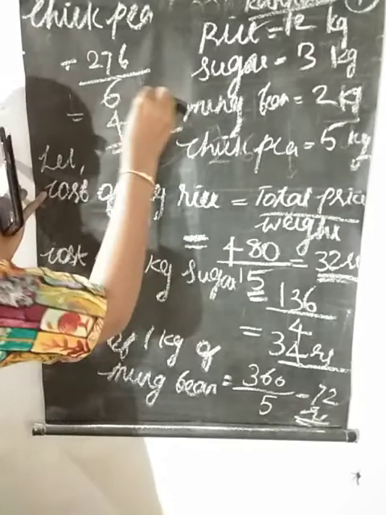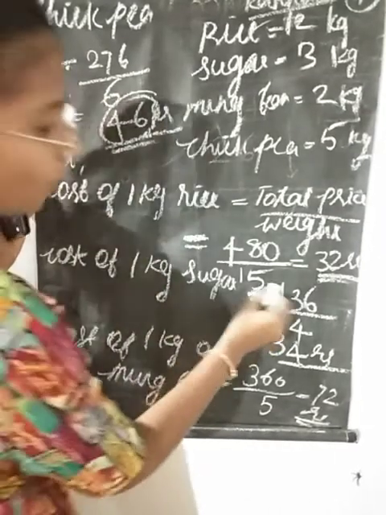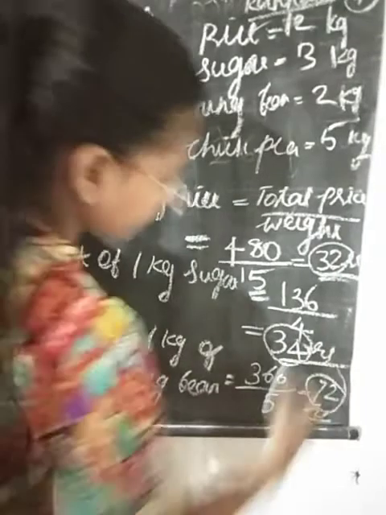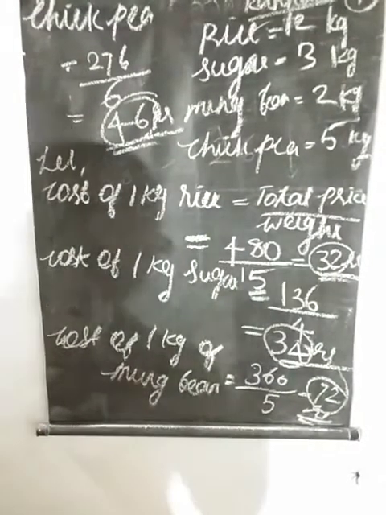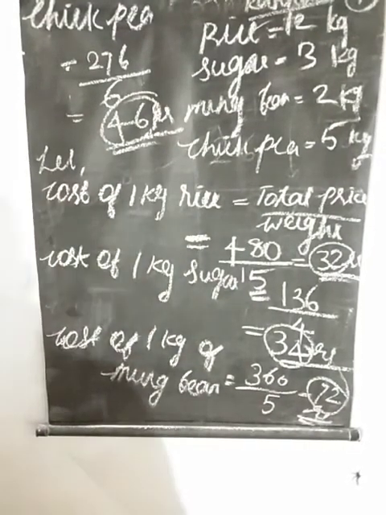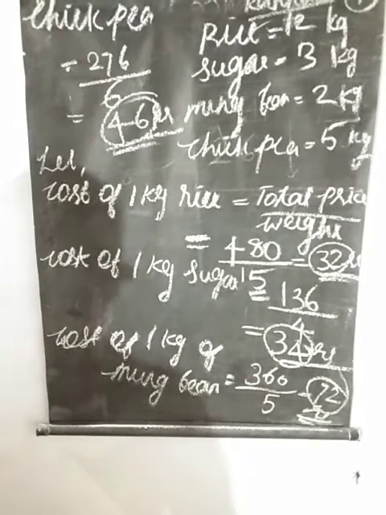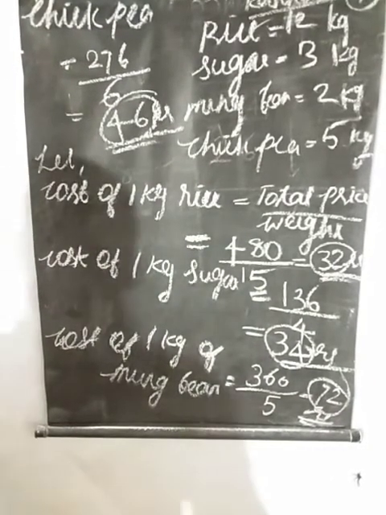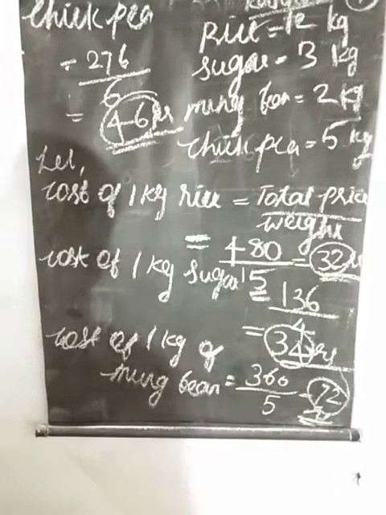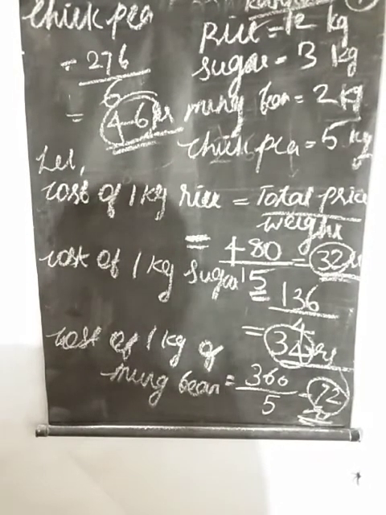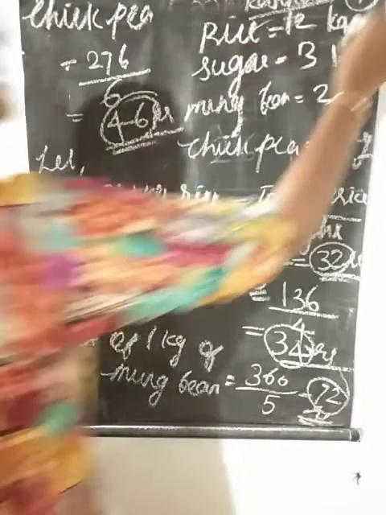So these are the prices for 1 kilogram of all these items. 32 rupees, 34 rupees, 72 rupees, and lastly 46 rupees. By using this 1 kilogram cost, we can find this easily.